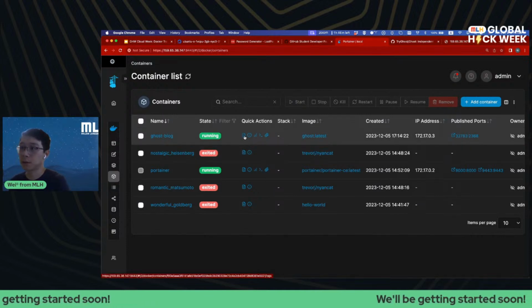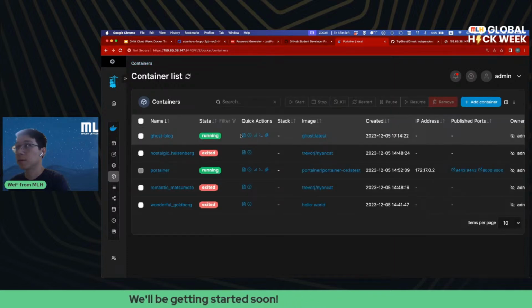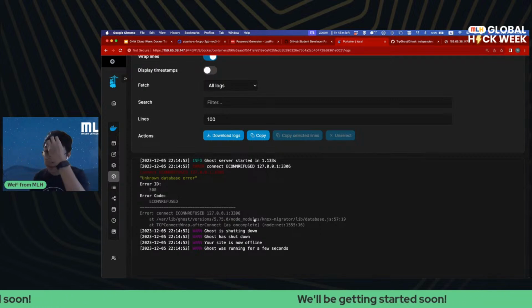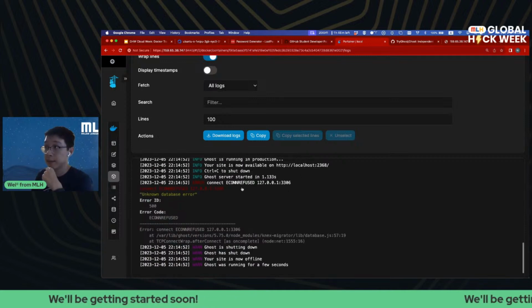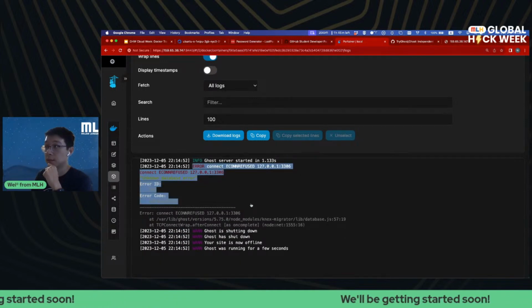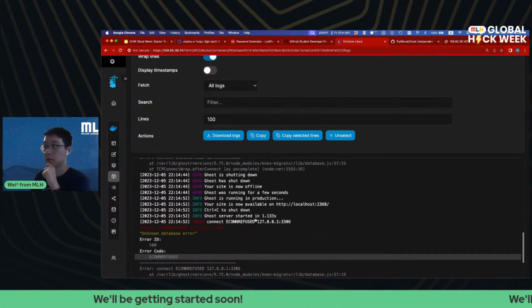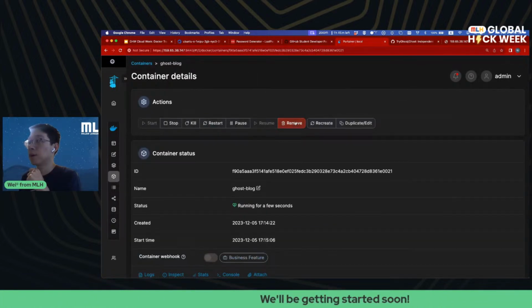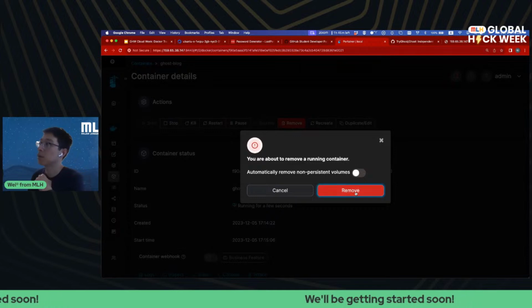But we can look at that by looking through the logs, debugging, right? Use custom command. Container logs. Okay, so I know what's happening. If you look here, Ghost is actually trying to connect to a database, and it failed to connect to the database. That's why Ghost is failing, because Ghost needs a SQL database to run. In that case, we really can't use the application templates since it doesn't include all the components.